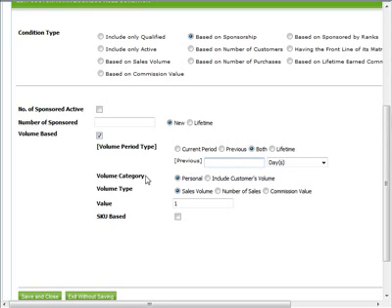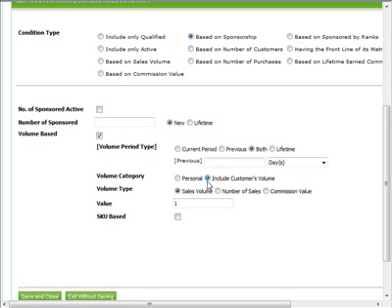Volume category. Will the sales volume chosen in the previous question be personal sales volume only, or will you allow personal sales volume to be combined with the sales volume of all personal customers? Select appropriately. Now that we have set where the volume will come from, enter the minimum amount of volume required.